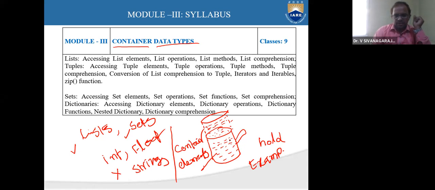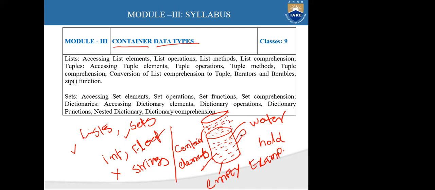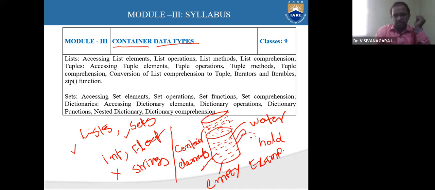So now I'm saying this is nothing but water. Once I use this, I can make it empty, right? Can I make the container empty? Yes or no? Respond to me. Can I make this container empty? Yes, definitely.